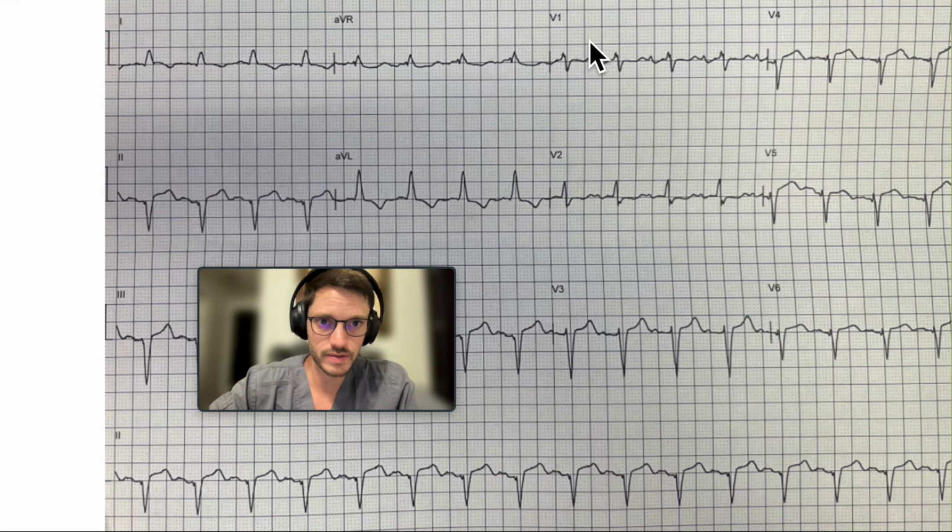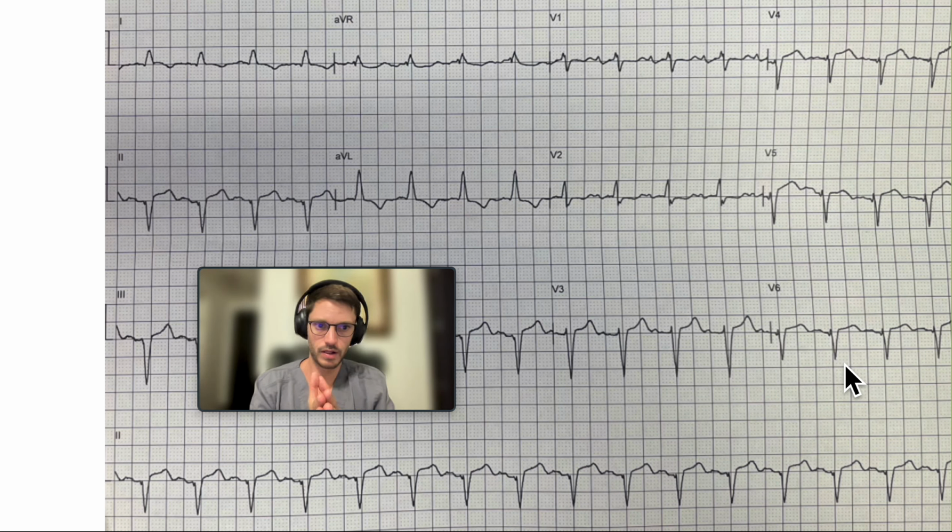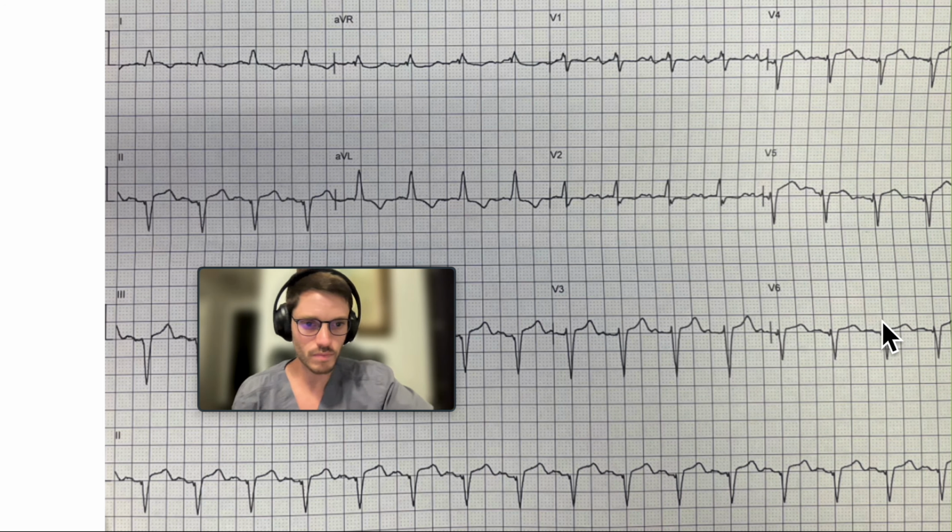Now let's see this first vector in V1 is positive. That is usually telling us that it's not a left bundle branch block. Let's then go to see V6. You see an S, which is very long. In Spanish, it's called empastada, but in general, it's just lagging. It's lagging to go up. So this is a complete right bundle branch block.